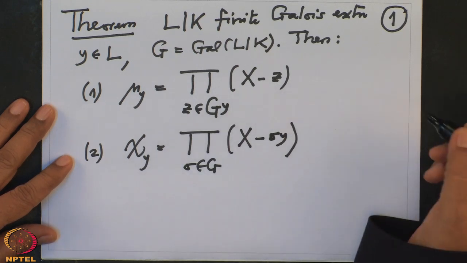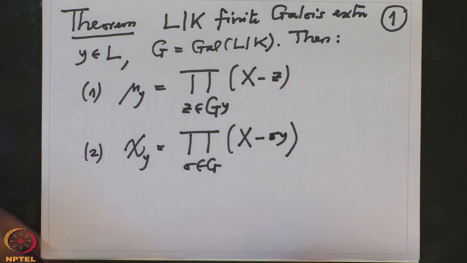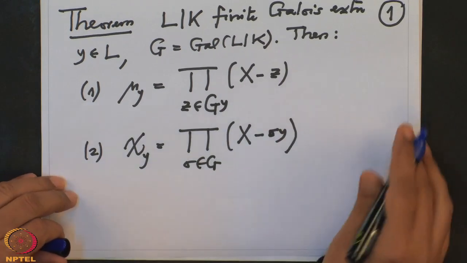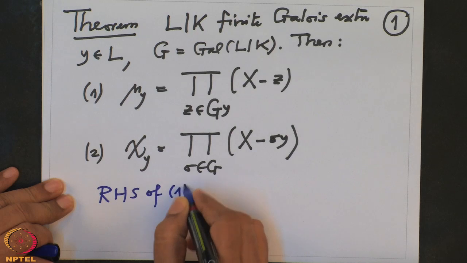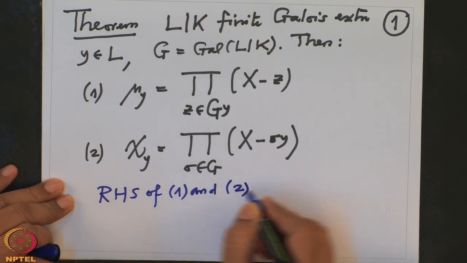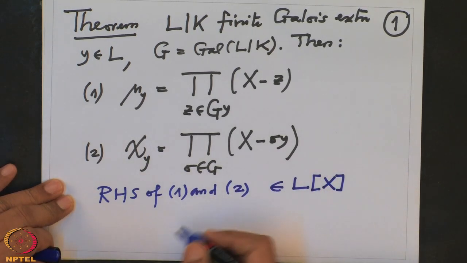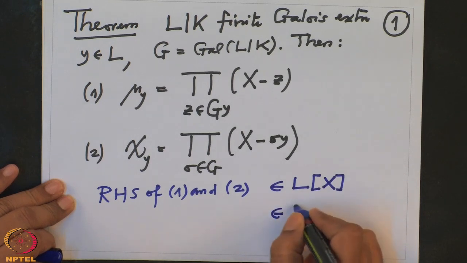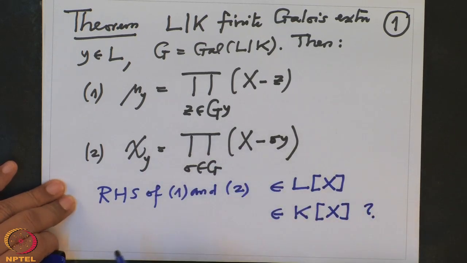So, we want to prove this, and as I said last time also, it is more important to prove that the polynomials on the right hand side, they are a priori polynomials in L[x]. So, this RHS of 1 and 2 are polynomials in L[x], but we want to prove they are actually in K[x]. This is very important, because by definition the left hand sides are polynomials in K[x].